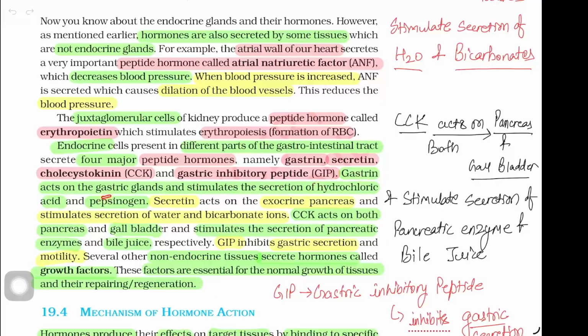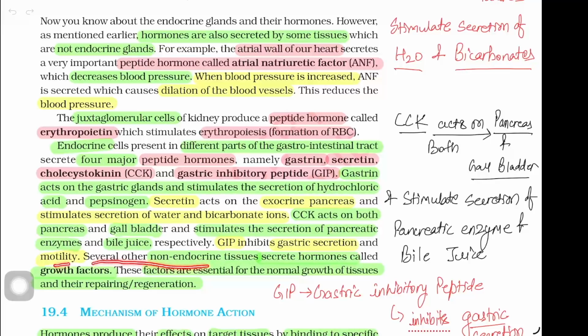Gastrin acts on gastric glands and stimulates the secretion of hydrochloric acid and pepsinogen. Secretin acts on the exocrine pancreas and stimulates secretion of water and bicarbonate ions. CCK acts on both pancreas and gallbladder and stimulates the secretion of pancreatic enzymes and bile juice, respectively. GIP inhibits gastric secretion and motility.